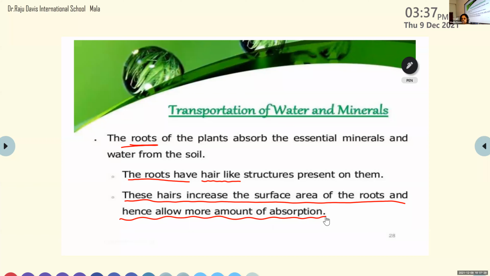Whenever you observe the roots of a plant, you can see some hair-like structures on it. If the surface area increases, it can absorb more water and minerals from the soil. Clear? Yes, ma'am.